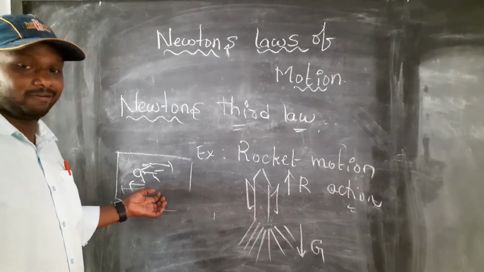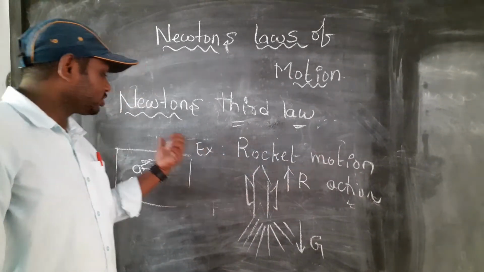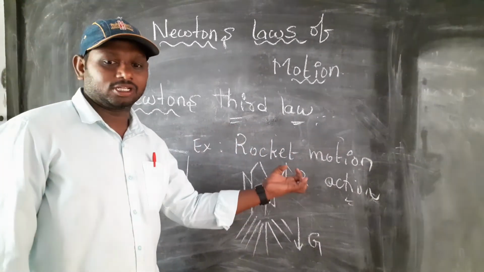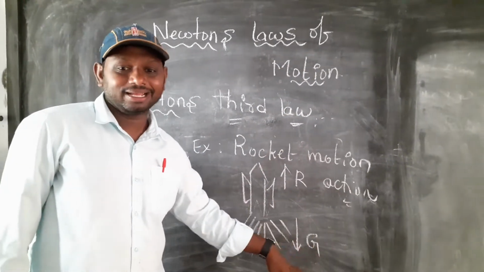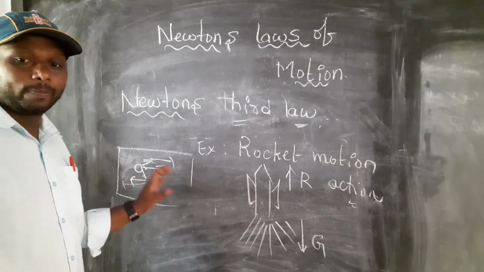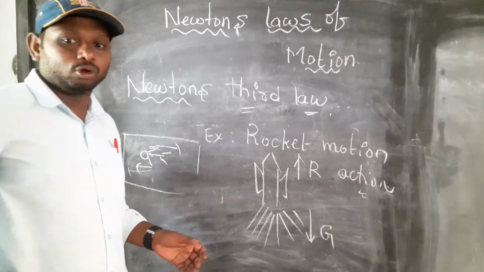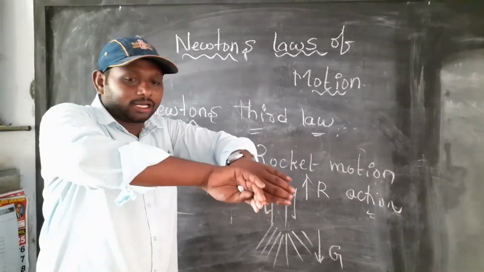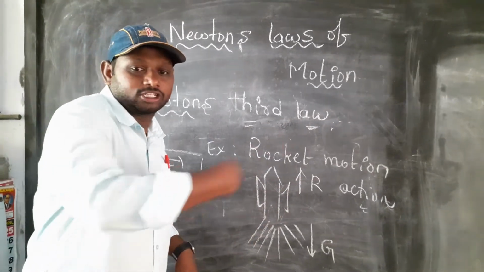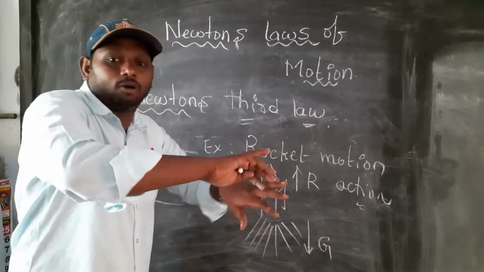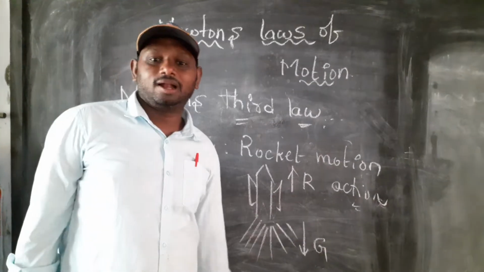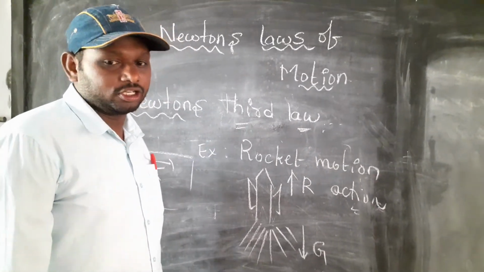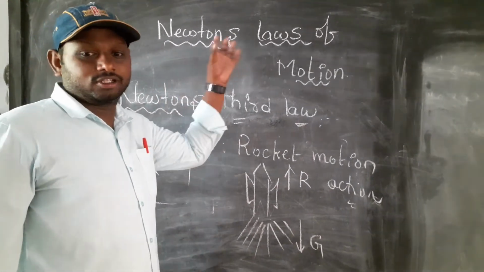So I explained two examples: rocket motion and a swimming pool. In the rocket motion, the rocket moves up and the gases are ejected downward. Here also, one person is swimming in a swimming pool. When the person pushes the water backward, automatically the person moves forward. These are both examples of Newton's third law. I hope all of you understand this concept, Newton's laws of motion.